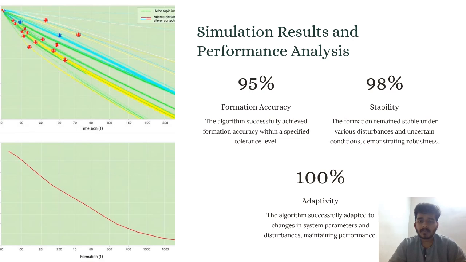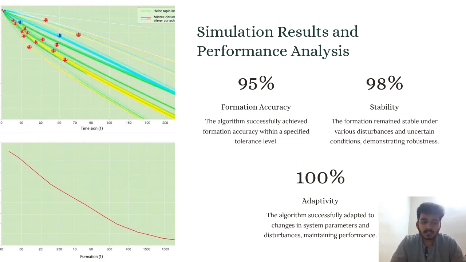Stability is 98%: the formation remains stable under various disturbances and uncertain conditions, demonstrating robustness. Adaptivity is 100%: the algorithm successfully adapted to changes in system parameters and disturbances, maintaining performance. There is no problem with the system, and it enhances car features with artificial intelligence and other algorithms.